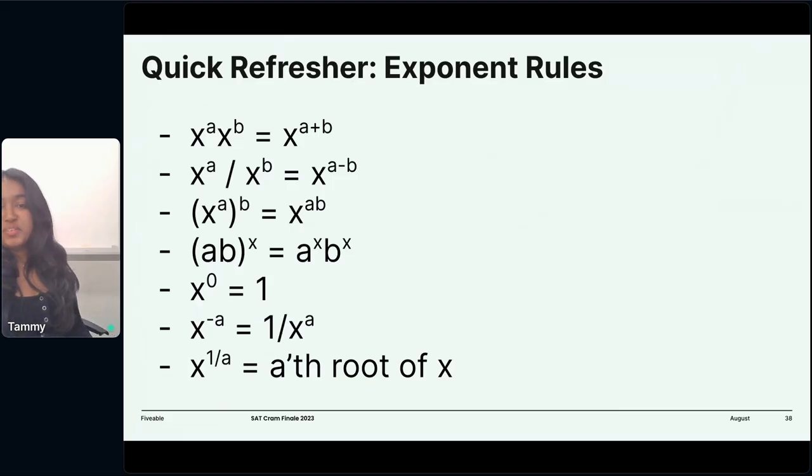I'm sure you guys know all of this, so I'm not going to go over it, but it's very good to keep in mind. Remember that anything raised to 0 is always equal to 1. And just refresh on these. These are important. Let's move to the next slide.